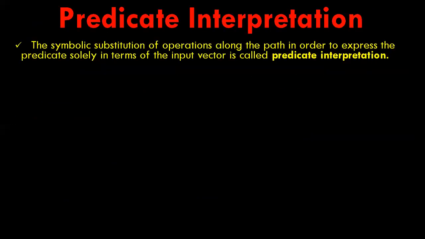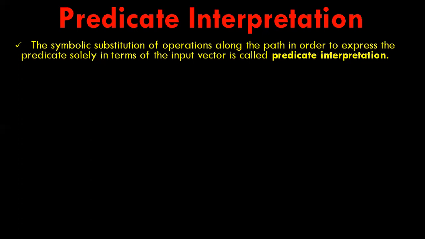Now, how are we going to represent these predicate expressions? Predicate interpretation refers to the process of expressing the predicate in terms of a given input vector by performing various symbolic representations or symbolic replacements of an operation.